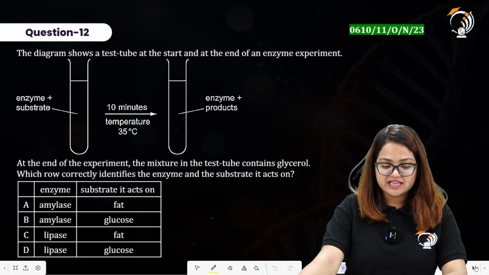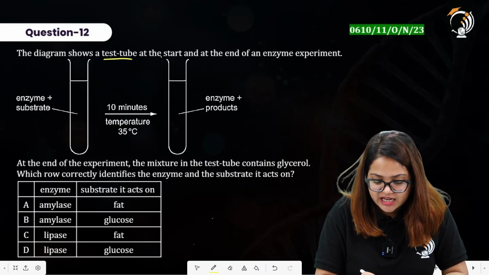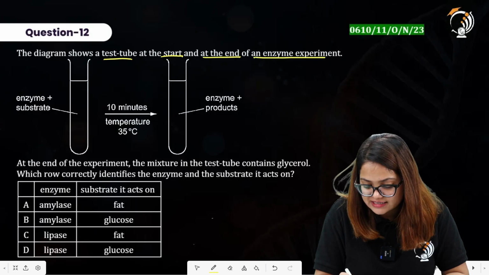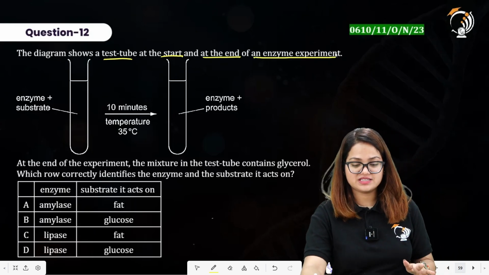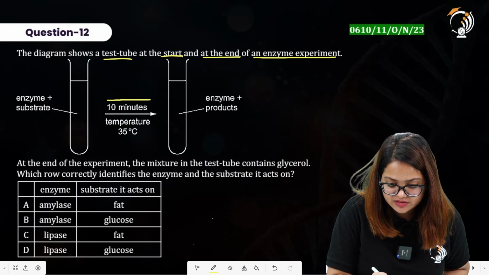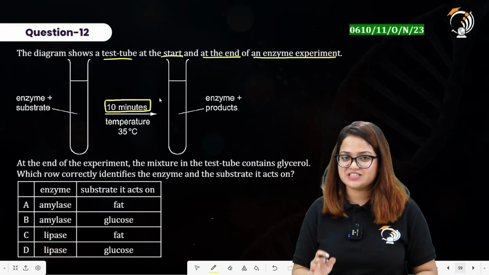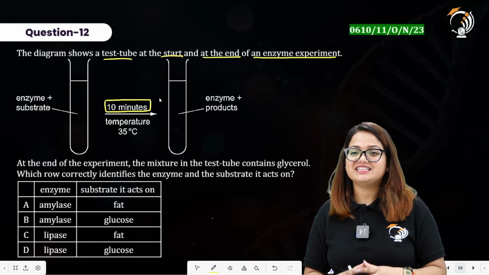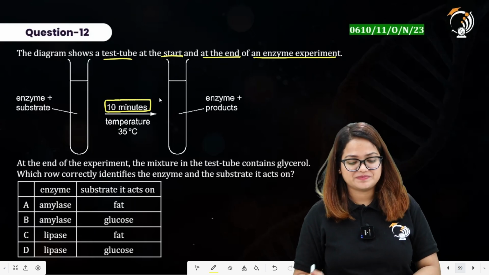Question number 12 here says the diagram shows a test tube at the start and at the end of an enzyme experiment. On the left hand side, enzyme plus substrate is there. On the right hand side, this observation has been taken after the 10 minutes in which temperature was kept at 35 degrees Celsius, and by now you can say that this is the temperature at which most of the enzymes show maximum activity.